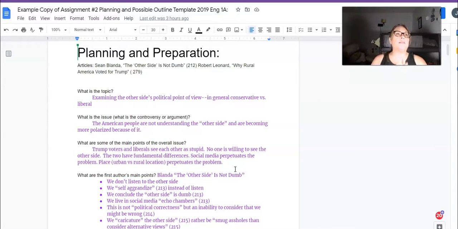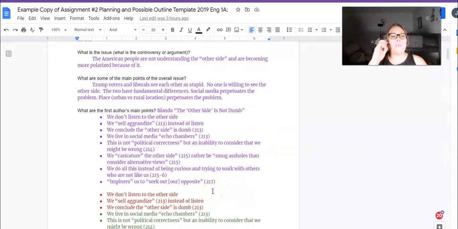If you're doing one of the ones on climate change, you want to talk about how plastic is ruining the oceans, climate change, all of those bigger topics, right? What is the issue? So the controversy or the argument. In this case, the American people are not understanding the other side and are becoming more polarized. In whatever two articles you choose, it may be something else, like the idea that we must do something about plastic, or that plastic bag bans are not the solution, right? Depends on what you're talking about.